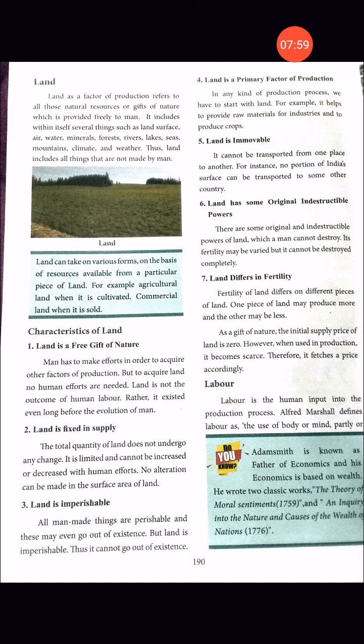Next we are going to see about labor. Yesterday we saw the factors of production. Land and labor are the primary factors of production. Okay, first we completed land. Next we are going to see about labor. Labor is the human input. Labor means workers, that is the human input into the production process.